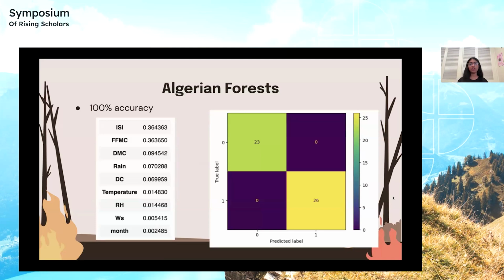When trained on the Algerian forest fire datasets, my model was extremely accurate and achieved 100% accuracy. As seen in the confusion matrix, all the data was correctly classified, and the predicted label and true label match for each piece of training data. Here, a 0 represents that a forest fire will not occur, and a 1 indicates the presence of a forest fire. The most prominent factors were the initial spread index and fine fuel moisture code.